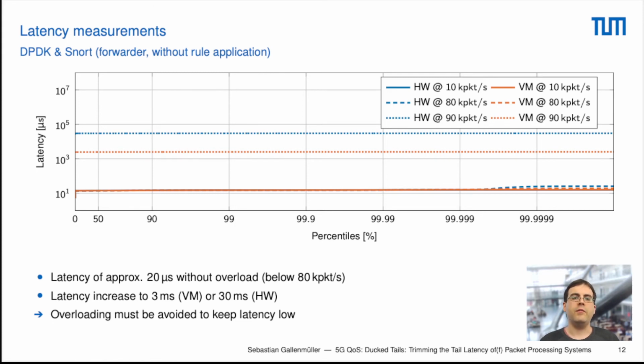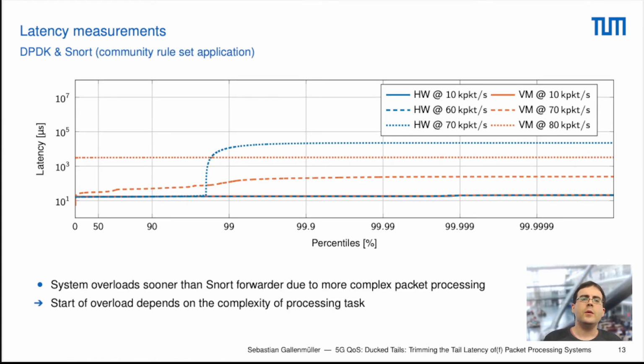However, we violate our 1 millisecond goal all the time, so this is actually not a viable solution to overload our system. So we should avoid overload at all costs. We also can now activate our rule set that leads to the following results.